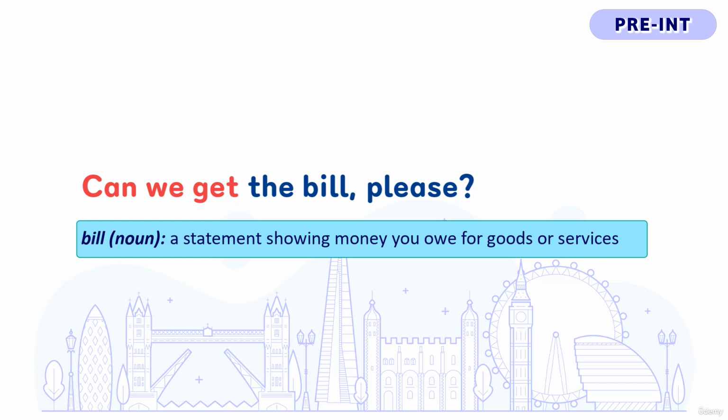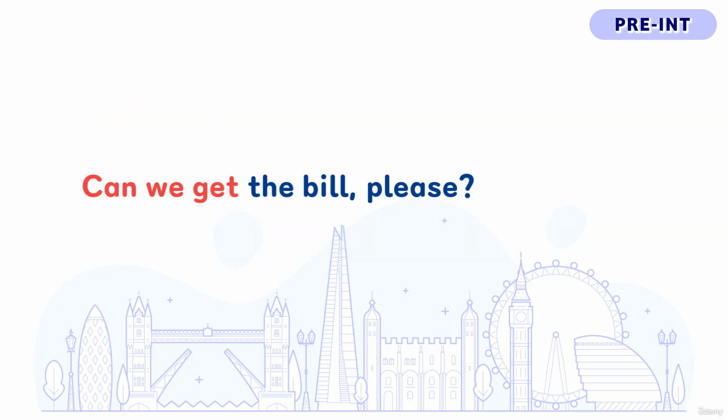And in nearly all restaurants in the UK, when you want to pay for your meal, you have to first ask for the bill from the server to find out how much you have to pay, and then you pay for the meal. In the US, instead of bill, the word check is also commonly used. At the end of this question, we add please to make this question more polite.